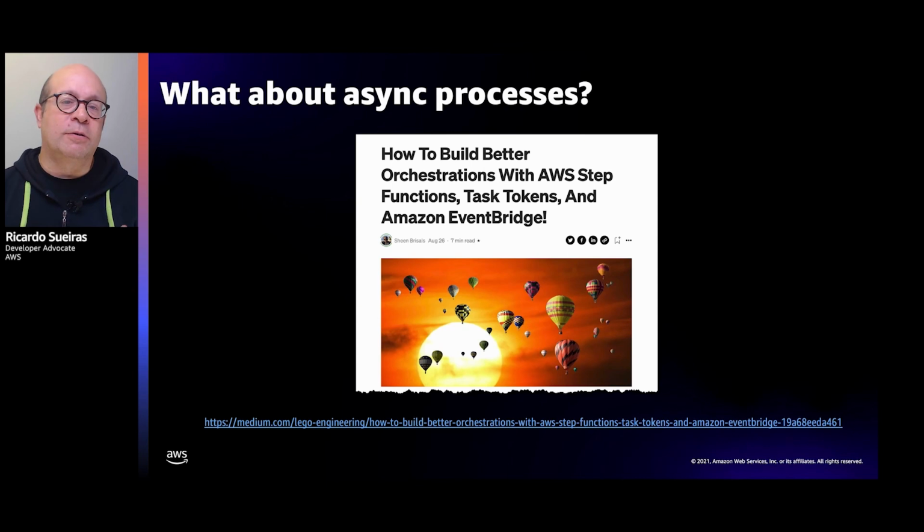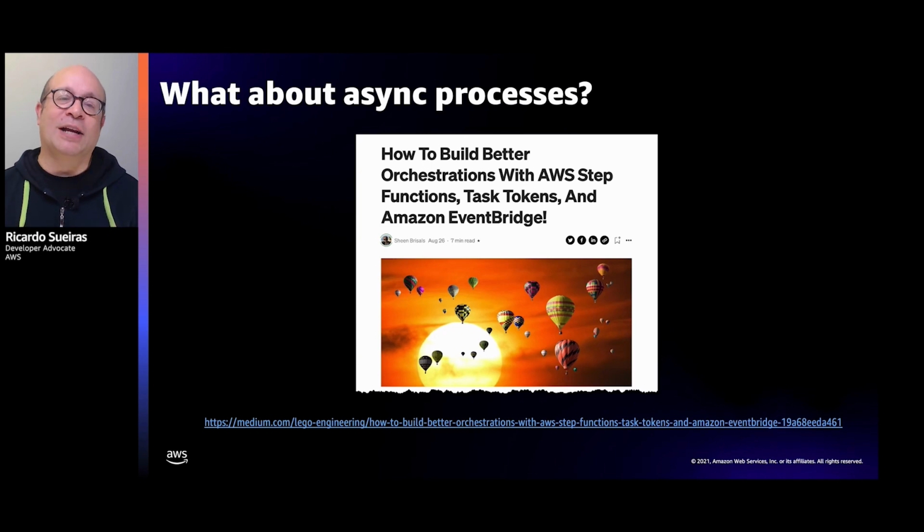Now, when we worked through the workflow example, we did not cover a way of integrating with asynchronous steps in our workflow. So in our example, we might want to pause our workflow during the out for delivery and delivery step, or when we call an external service to do something like fraud detection. Now, this blog post from AWS Serverless Hero Sheen Brisals shows you how you can use callbacks with task tokens that help pause a workflow and then resume when the callback token has been received. It's well worth reading to understand how you can use this within your own workflows.